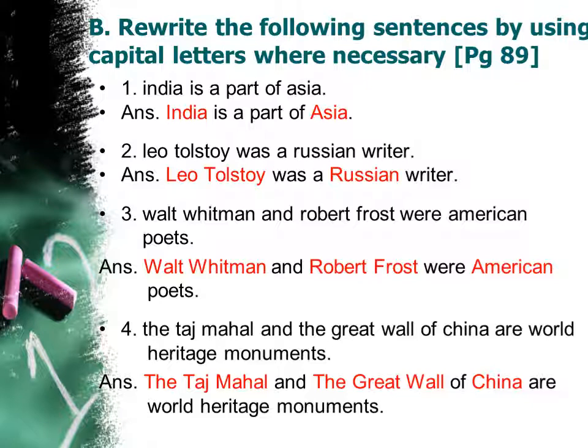Next one is, Leo Tolstoy was a Russian writer. Leo Tolstoy. This is the name of a person. We have to use capital letters when we begin the name of a person. So, Leo, L capital, Tolstoy, T capital. Russian writer. Russian is a language. So, we will be writing R capital.